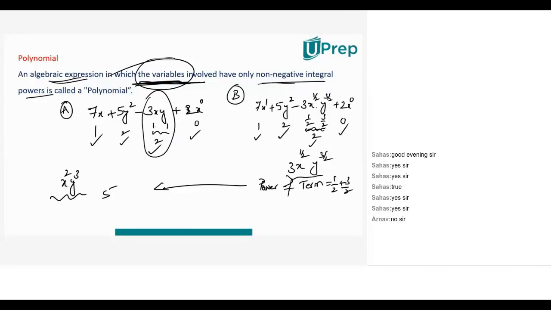Sir, so B will be a polynomial? B will not be a polynomial because variable x has no integral power. It has a rational power. Variable y has a rational power. But the term has an integral power. In the first line when I'm writing, they are powers of variables. When I'm writing this 2, this is the power of a term, not of a variable. These are the powers of variables, and the condition is that variables should have integral powers, not the term. Okay, sir.